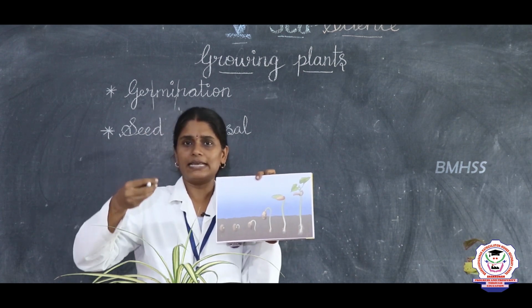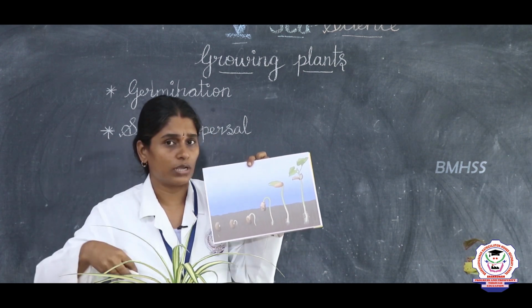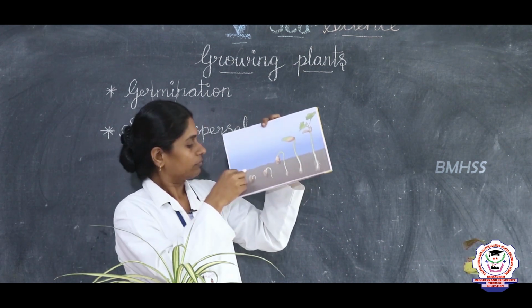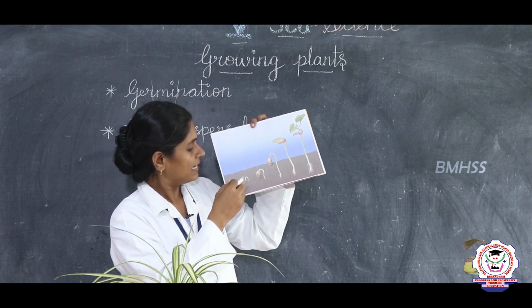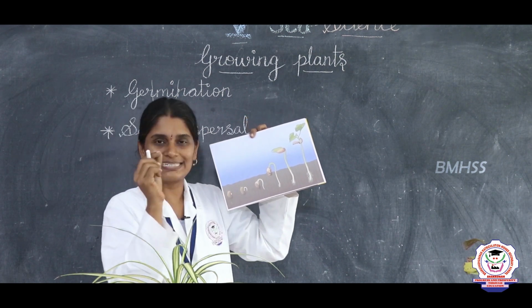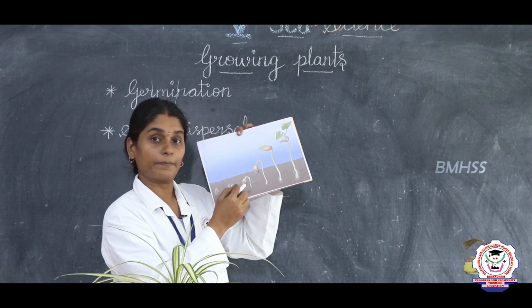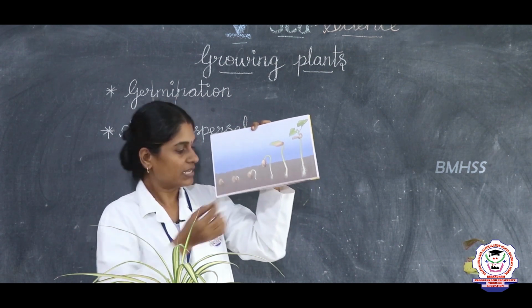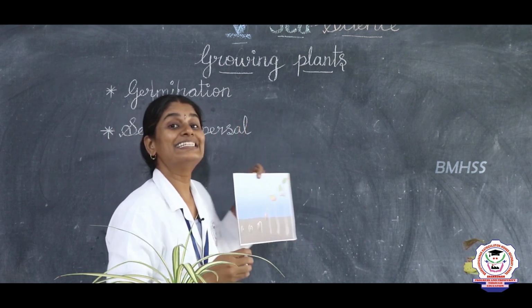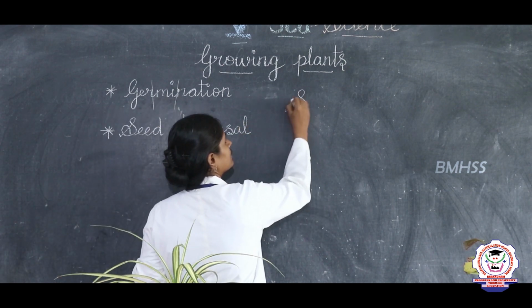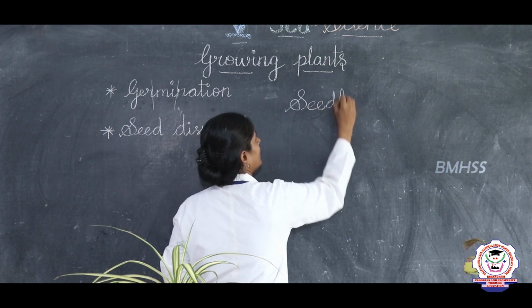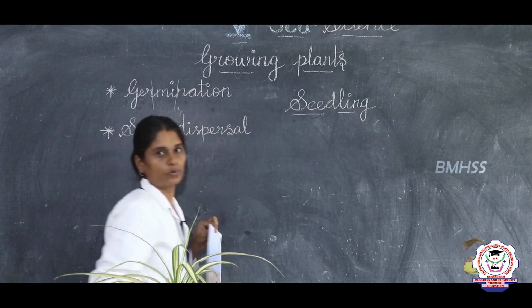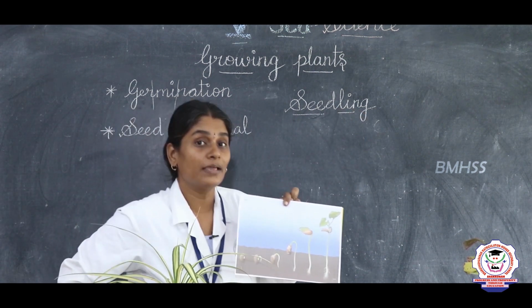If you take a seed and sow it inside the soil, what happens? The seed starts to use the nutrients, and the seed will grow into a small seedling. Seedling is nothing but what? Baby plant. How we call a baby a baby? Likewise, this baby plant is called seedling. What is that? Seedling. S-E-E-D-L-I-N-G. Seedling is nothing but baby plant.